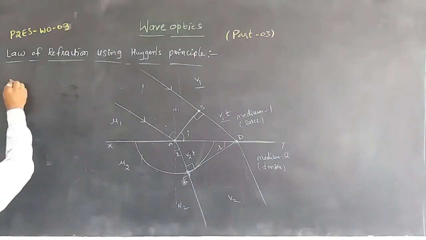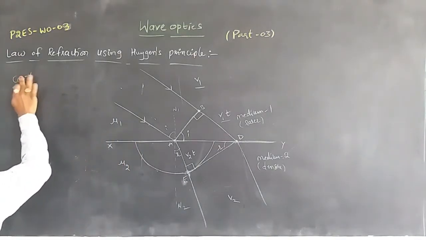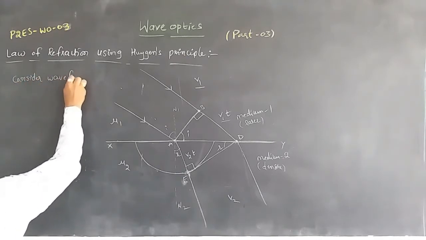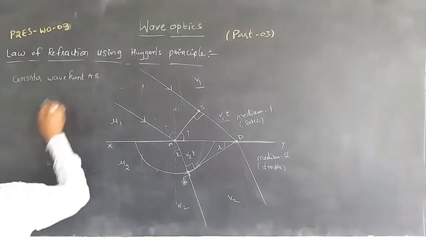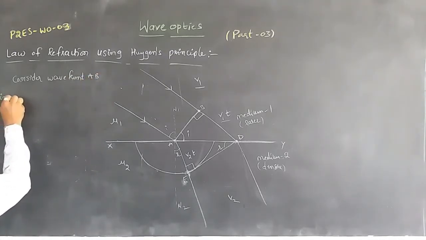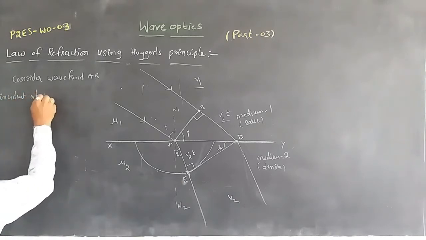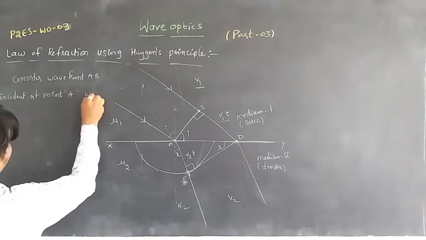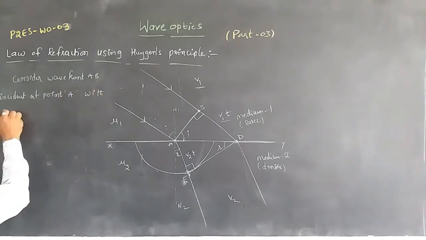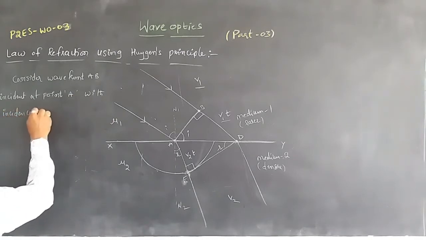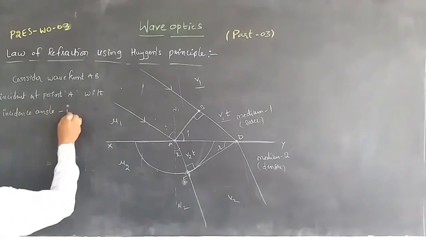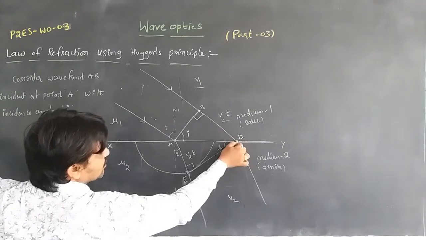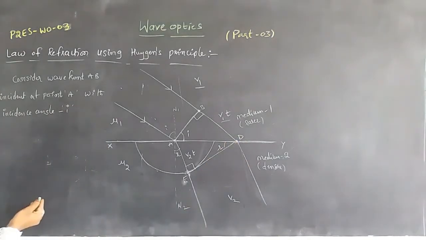Consider wavefront AB incident at point A with incidence angle i, and B travels in time t to reach D with velocity v1.